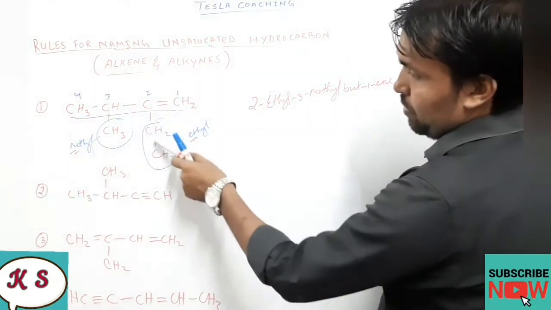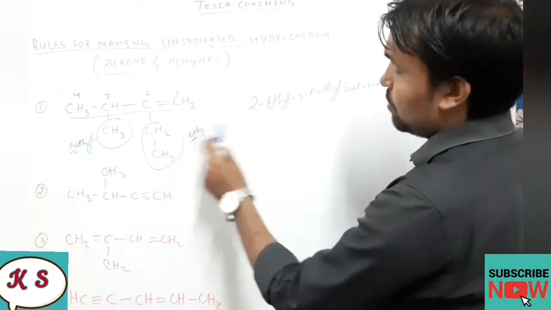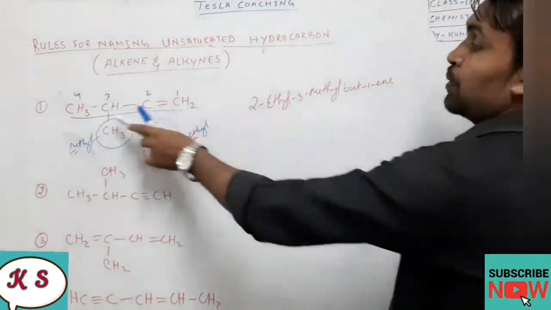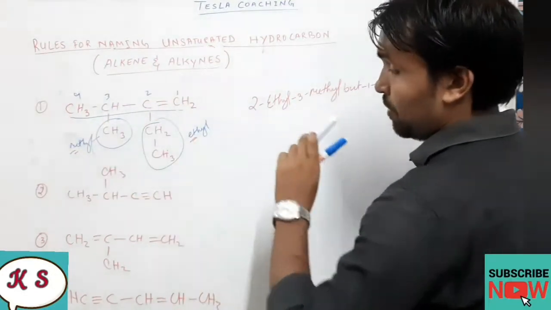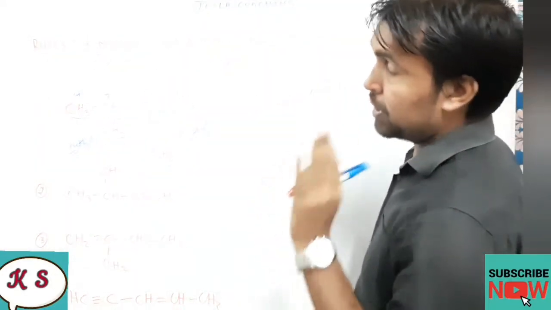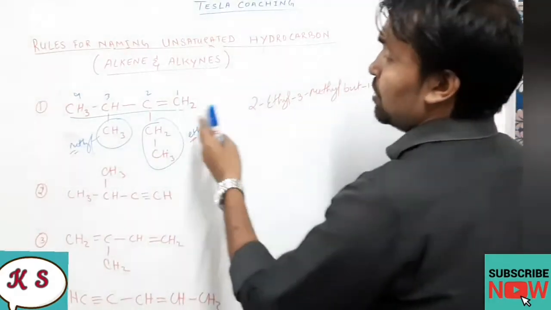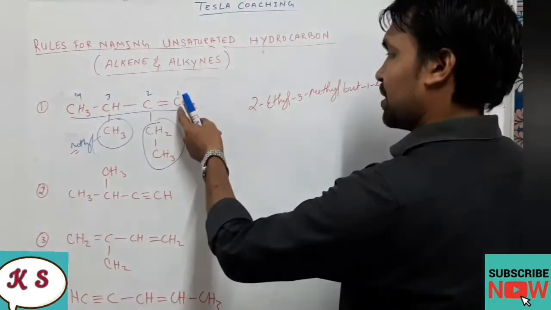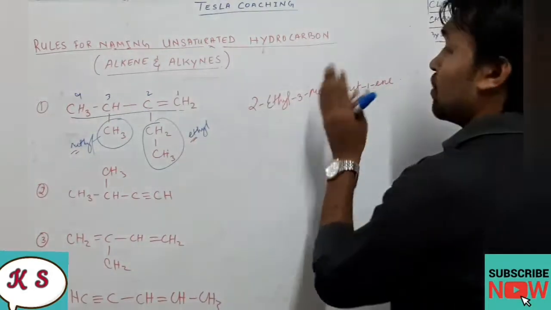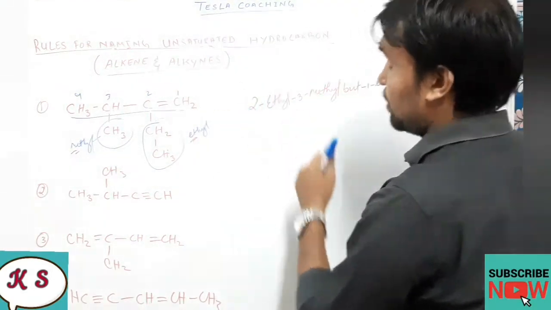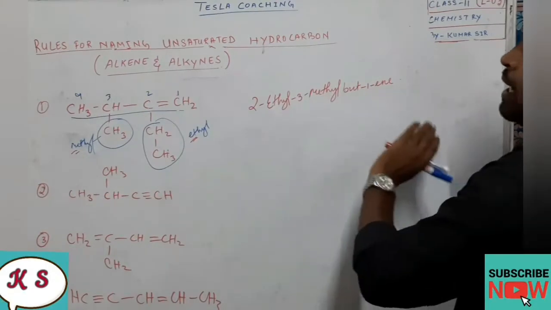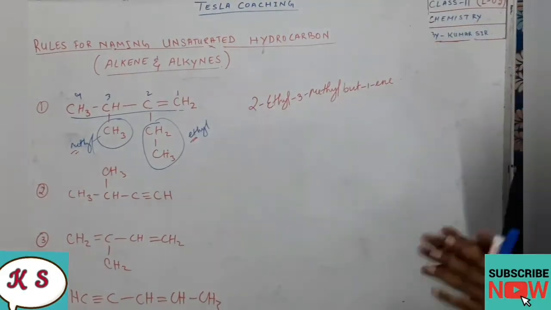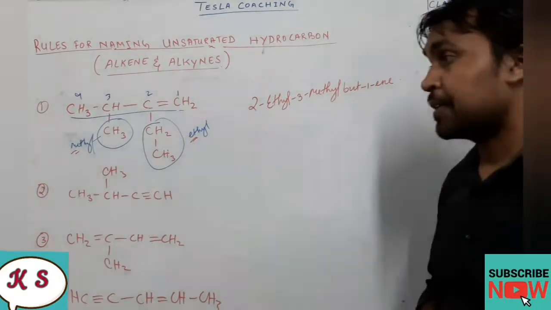2-ethyl. 2 carbons are there in the branch, so ethyl, and 3-methyl but. In the main chain, what is the total number of carbons? 4. So the root name will be but, and the position of the double bond is what? It is attached to carbon number 1 as well as 2, so we will take it as 1. So the main chain double bond is at carbon number 1, so but-1, and it is a double bond, so the suffix ene will come. I hope, dear students, it is very clear.